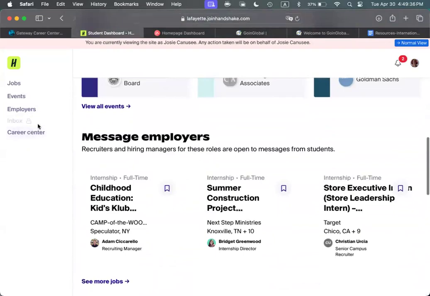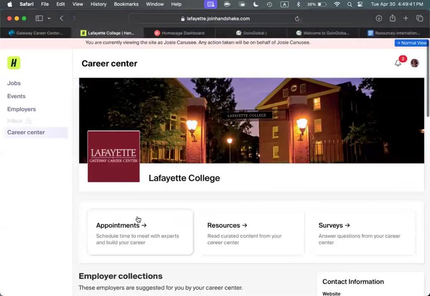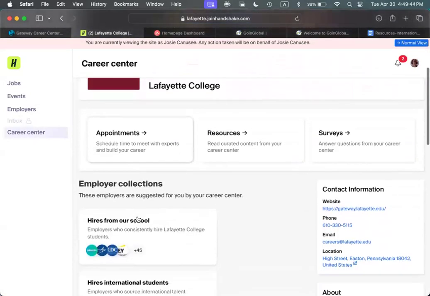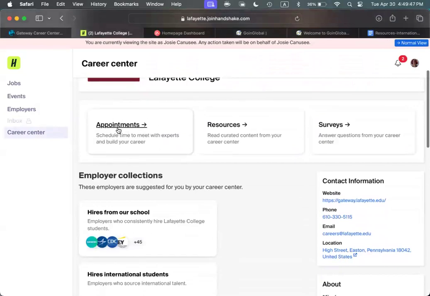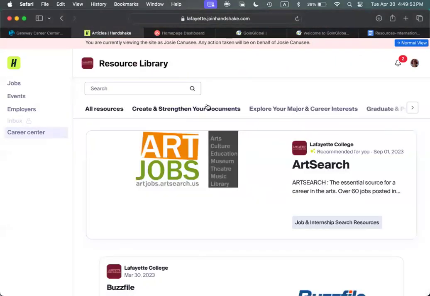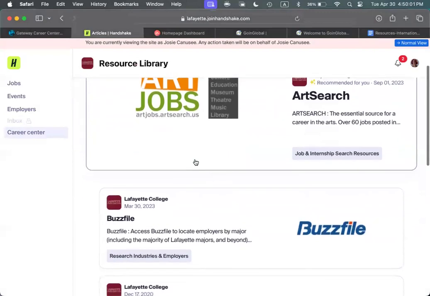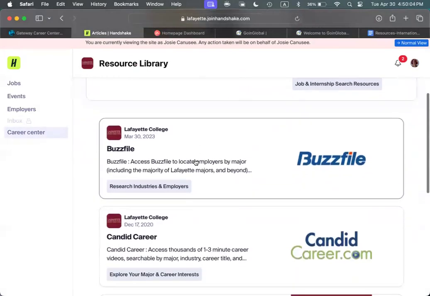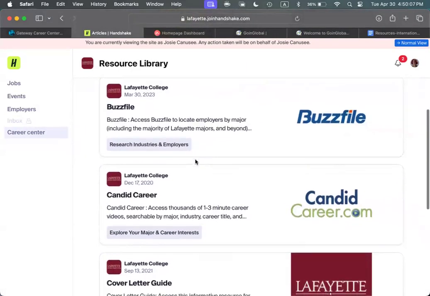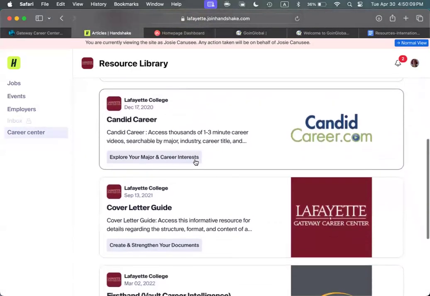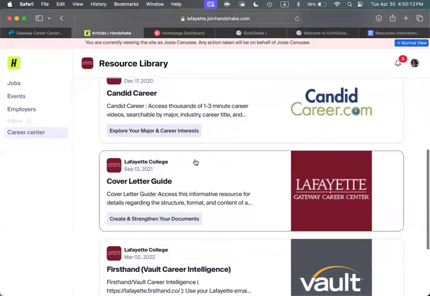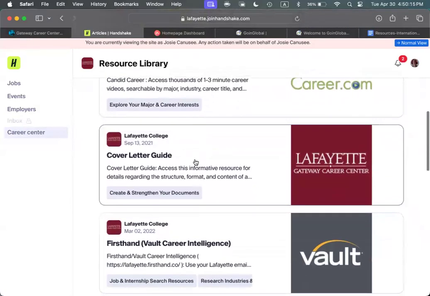On the left, you can hit Career Center and visit our long list of helpful resources and schedule your meetings with your Gateway counselor. You can schedule your meeting by hitting the Appointments tab, or we're going to talk about resources next. If you click on Resources, this is a library of useful content to help you along your career path, no matter where you are. As examples: exploratory resources connecting majors to careers, employer research, resumes, CVs, cover letters, LinkedIn, help with interviewing, internship search and job search guidance, networking, and workshops.